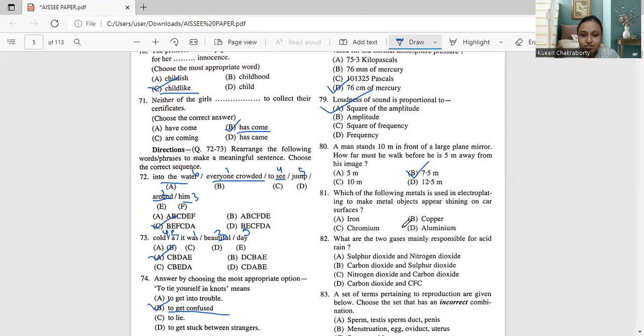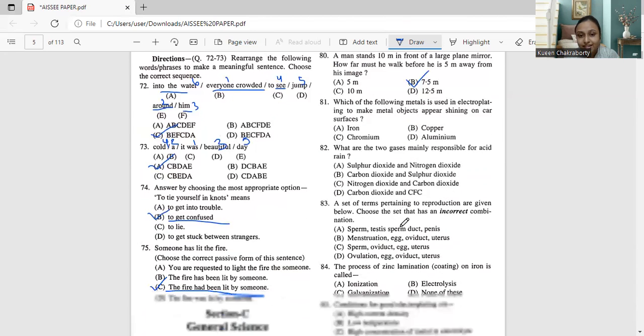Next, moving on to question number 81. Which of the following metals is used as electroplating to make metal objects appear shining on car surfaces? We all have done this in basic science in school. The options are A, iron, B, copper, C, chromium, and D, aluminum. So the correct answer is chromium, that is option C.